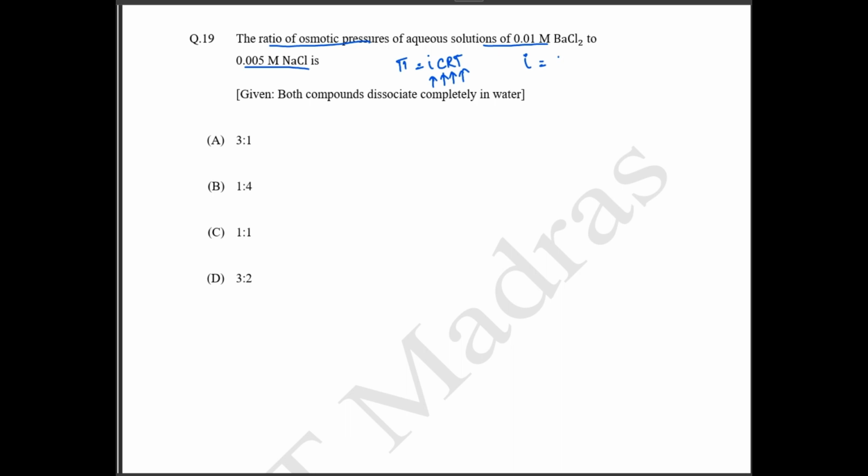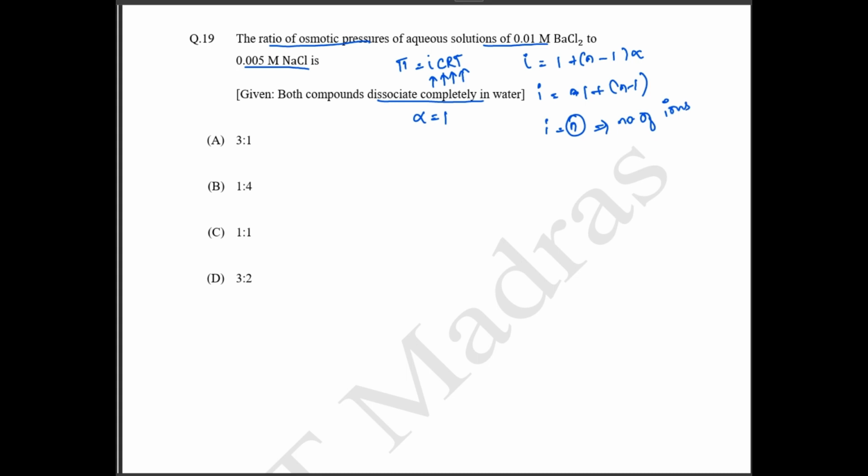We have a formula, 1 plus (n minus 1) into alpha. So alpha represents how much the reaction is completed. Here they say complete dissociation. That means alpha is going to be 1. So since there is complete dissociation, your alpha is going to be 1. So if you rewrite, your i will be equal to 1 plus (n minus 1). If you remove the brackets, i will be equal to n. What is n? n is nothing but your number of ions.